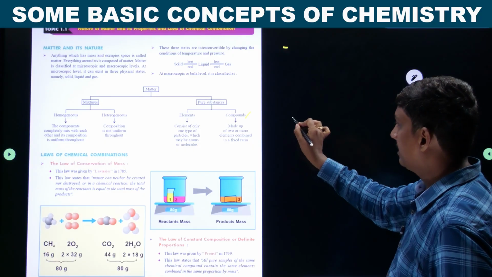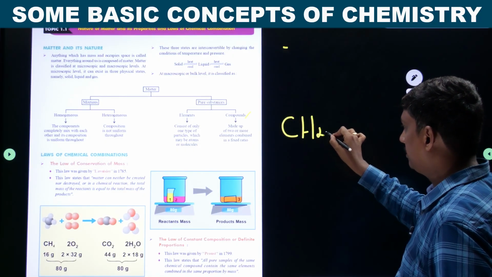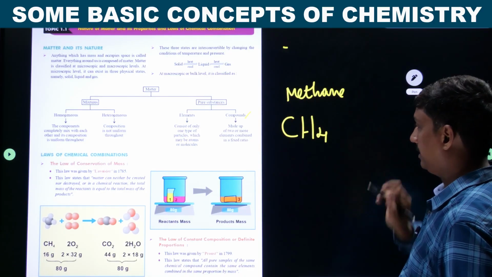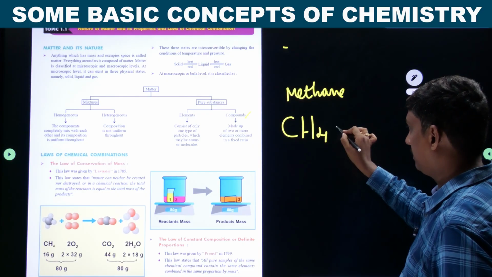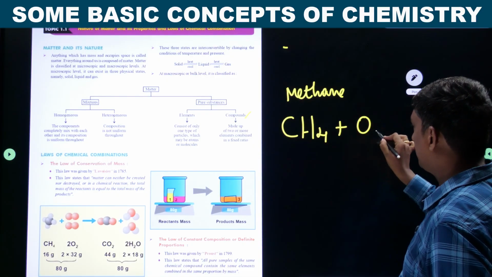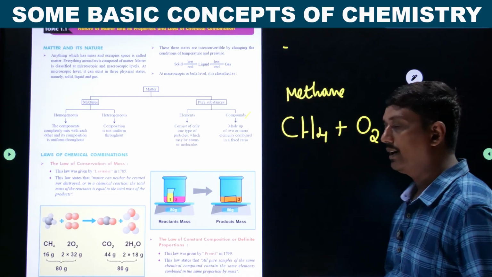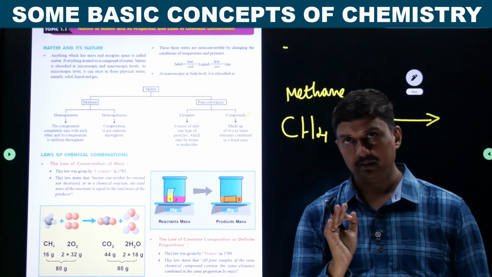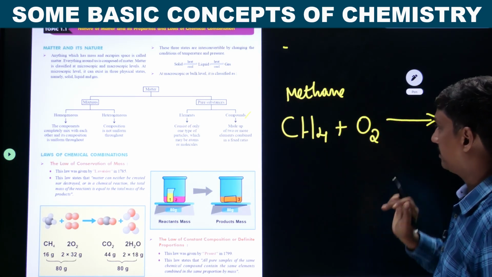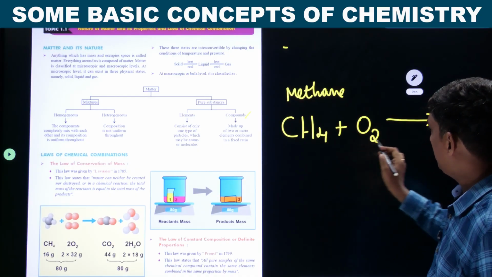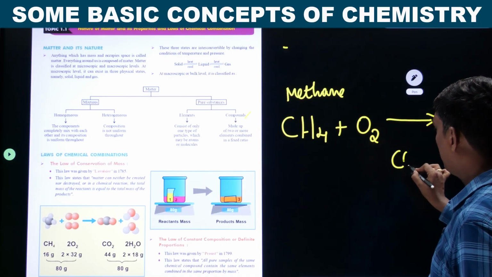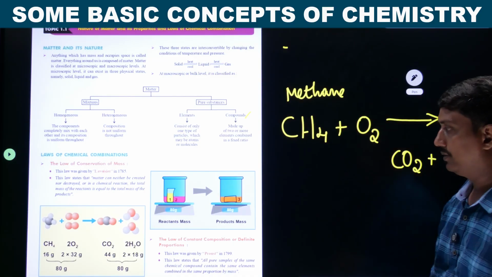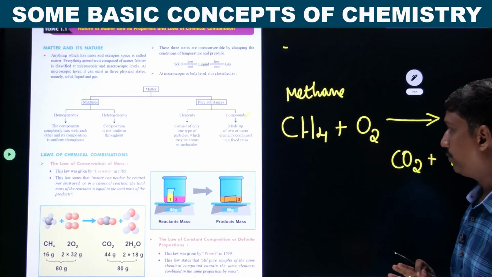You take CH4. What is this? It is methane. Okay, this is a compound. Now it is subjected to a process called combustion. Combustion means burning in the presence of oxygen. This process is called combustion. With oxygen, you get two products. One is carbon dioxide, another is water. Carbon dioxide and water are formed.